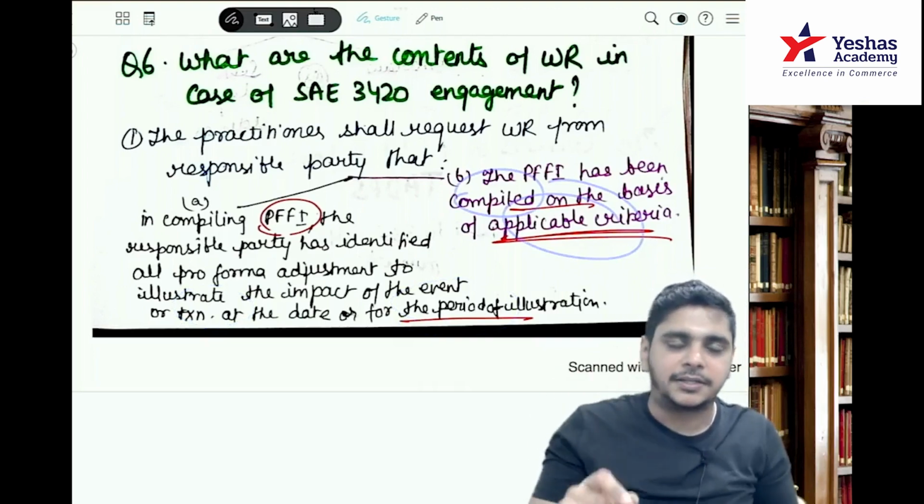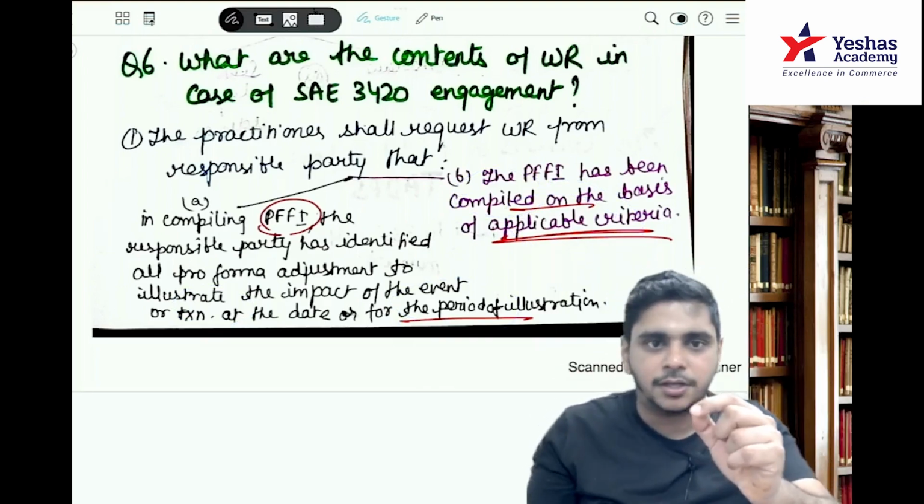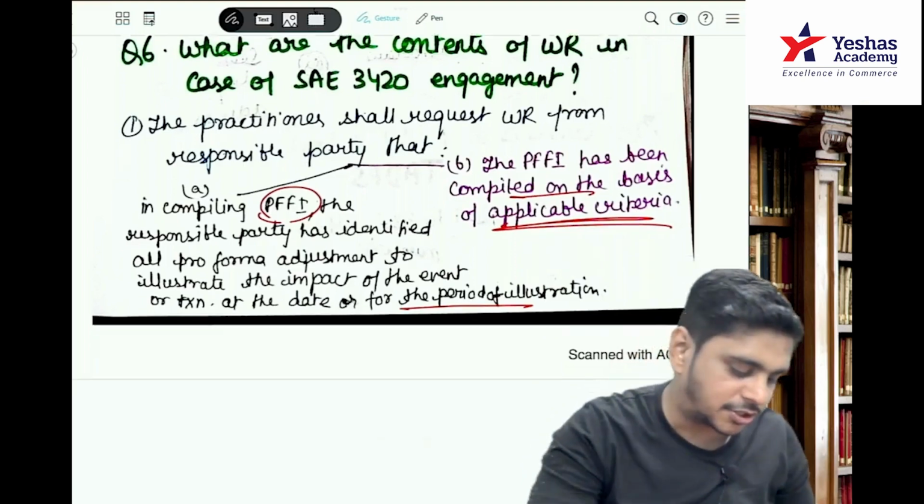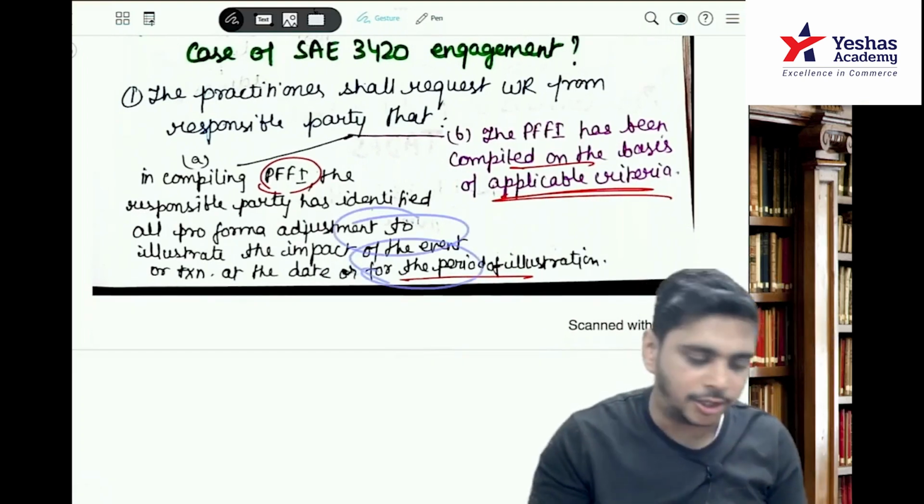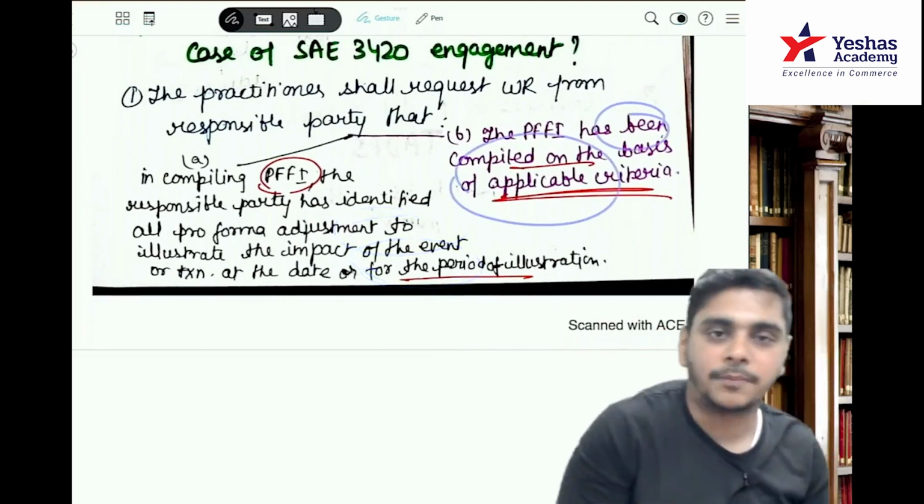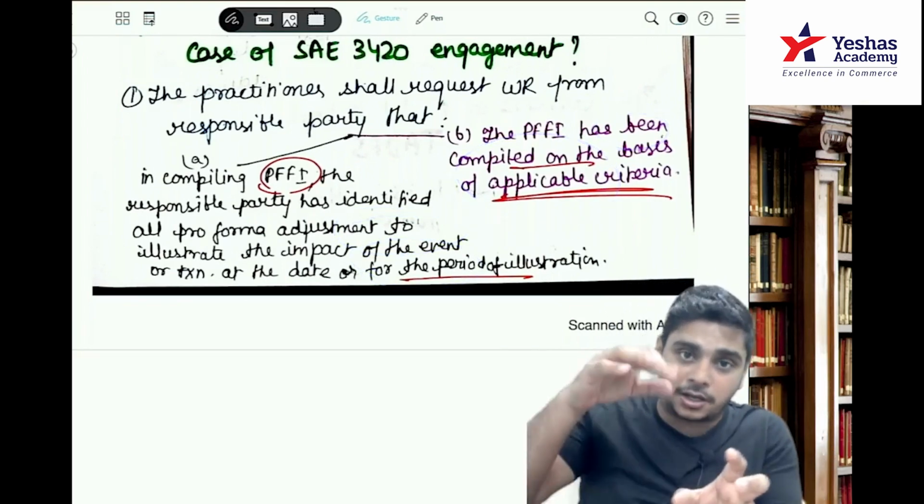Management will give in writing that, in compiling the PFFI, they have identified all the pro forma adjustments to illustrate the impact of the event or transaction and the date or period of illustration, and that the PFFI has been compiled on the basis of the applicable criteria. For a 3-mark or 4-mark answer, you can use this along with other answers also.